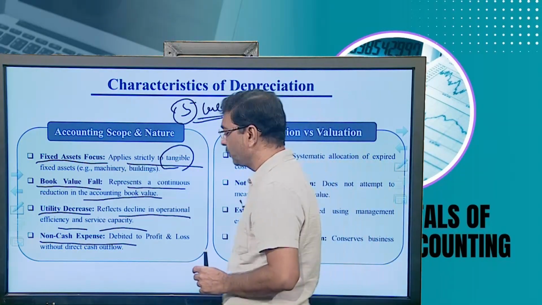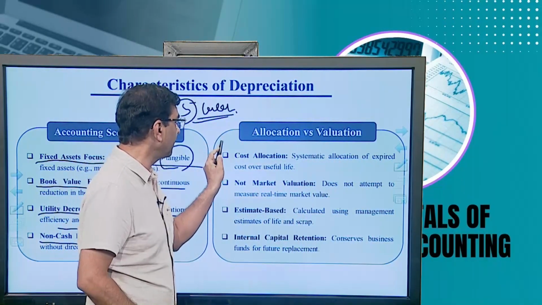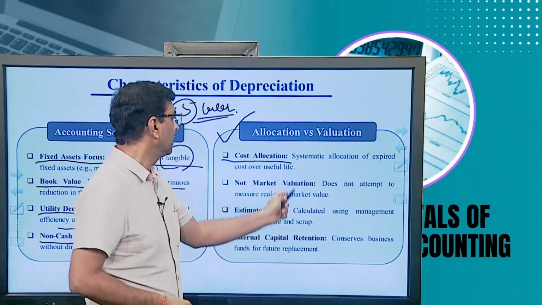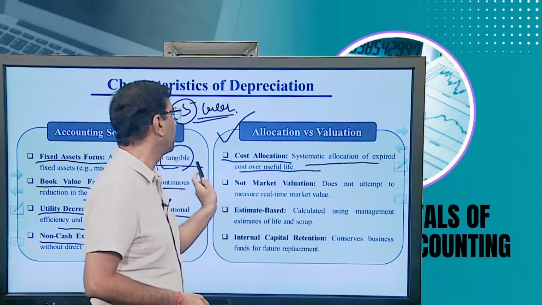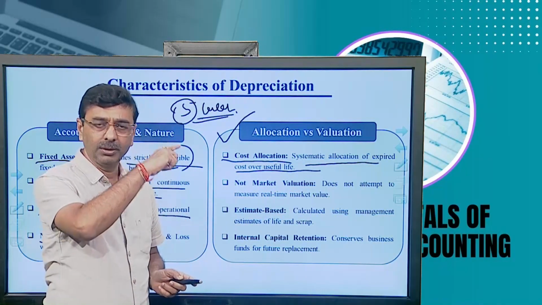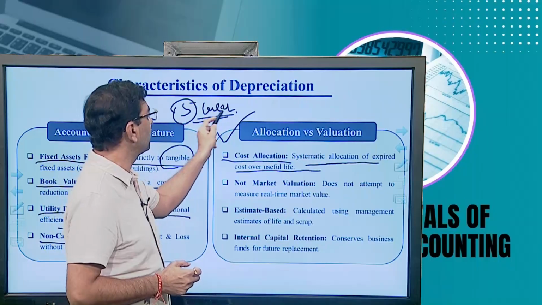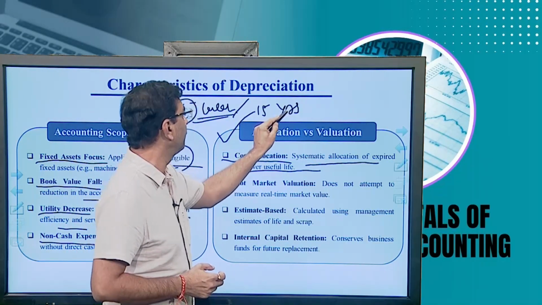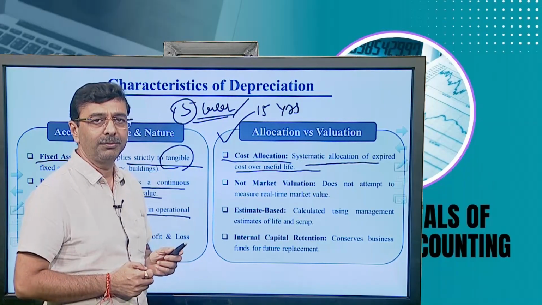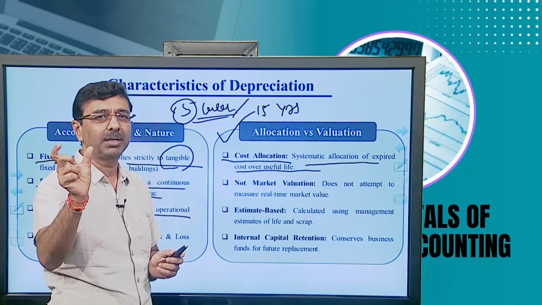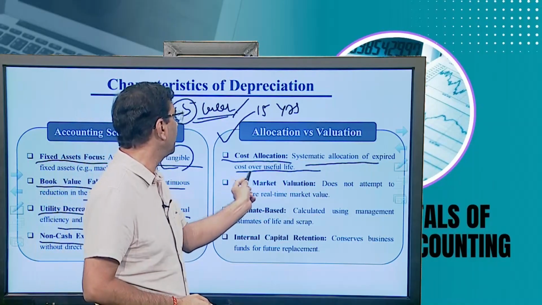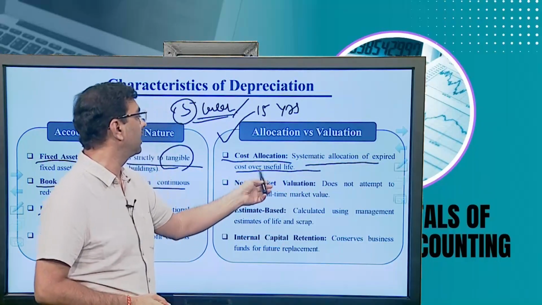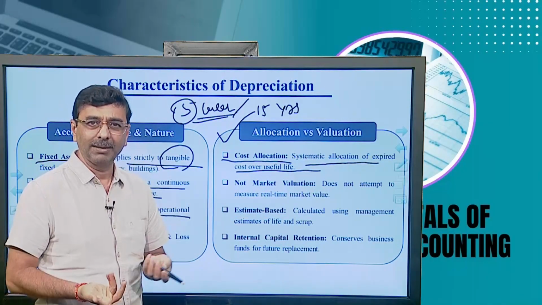Next is allocations versus valuation. Allocations versus valuation, very clear. It is cost allocation, very simple. The systematic allocation of expired cost over the useful life. I told you in the previous slide that for 5 lakh rupees of assets, the usage is 15 years. So, what you have to do? 15 years has to be considered to divide the 5 lakh rupees, whatever amount it comes to, that amount is considered as depreciation.